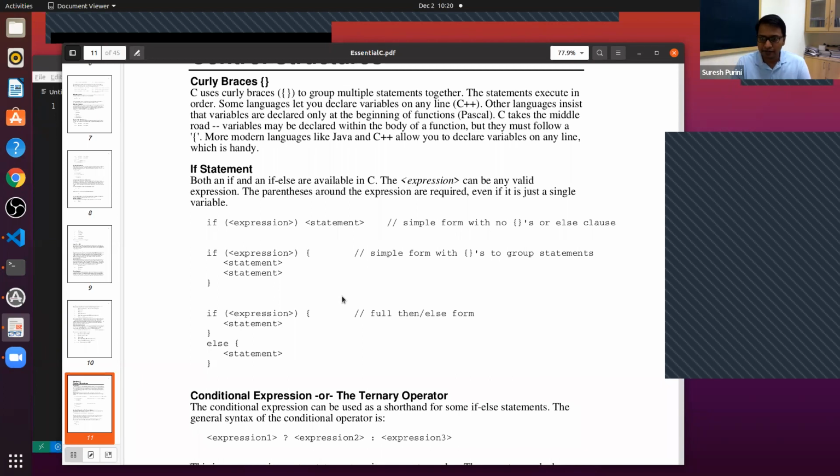Great, very nice. Good. So this book, Essential C, is very important. It's a very compact book. Whenever you get a doubt, you can quickly refer to this book and get your ideas clarified.